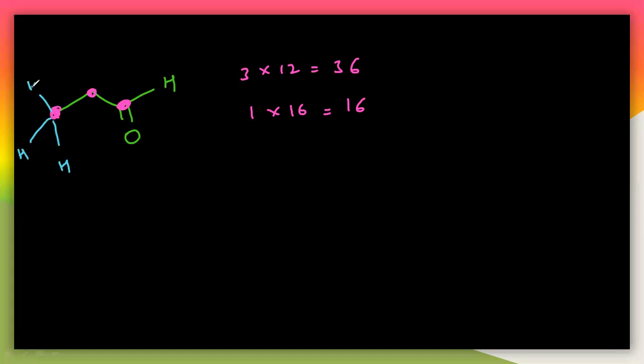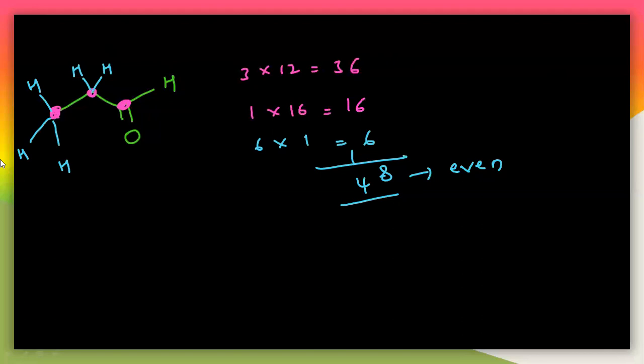Hydrogen, and there are again 2 hydrogens here. Here 1 hydrogen. So totally 3 plus 2, 5 and 1, 6. So 6 into 1. So you will get 6 and total which is 6 3s are 18 here and this is a 48 here. See again it is even here. So this is called the nitrogen rule.